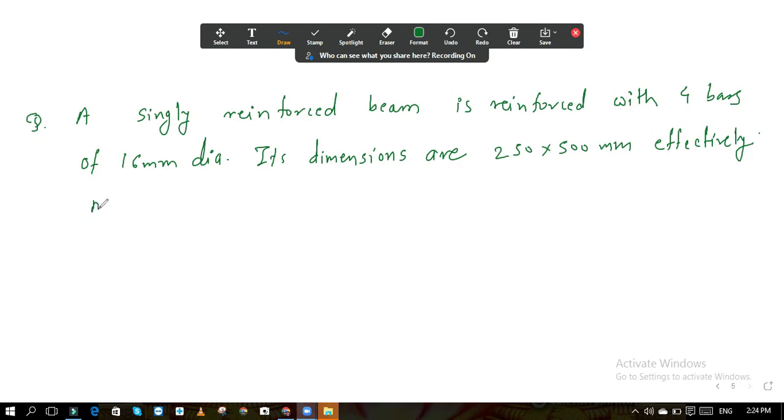M20 and Fe500 is used, then the section is